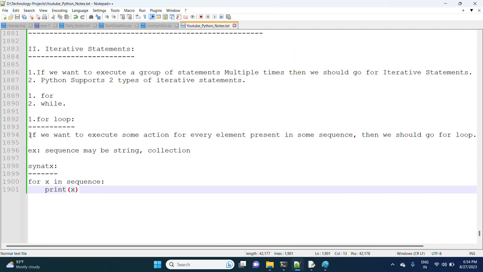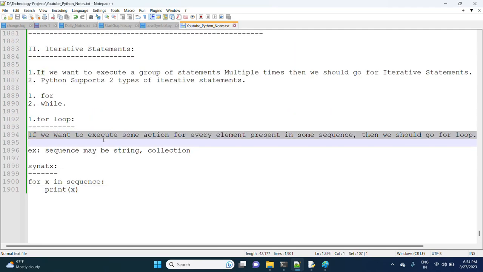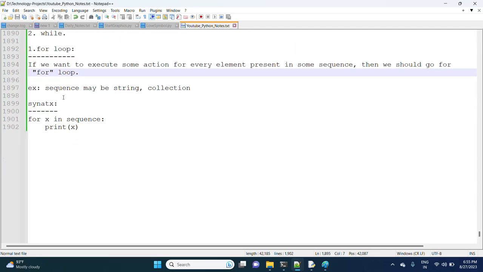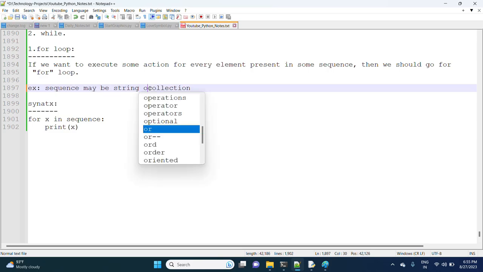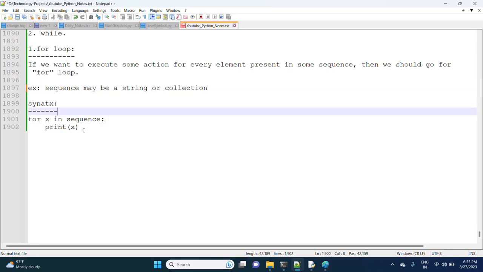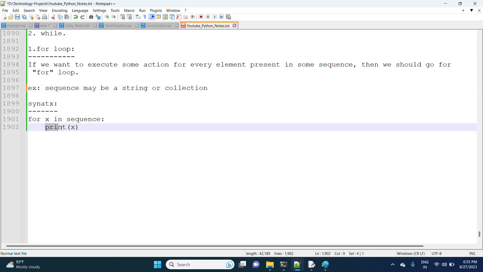Finally, a for loop means if we want to execute some action for every element present in some sequence, then we should go for the for loop. For example, the sequence may be a string or collection. Now observe the syntax: for x in sequence, print x.